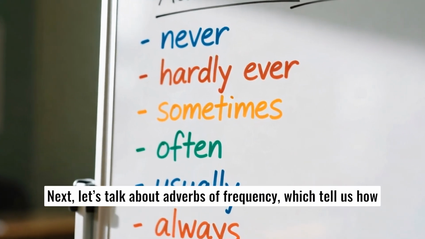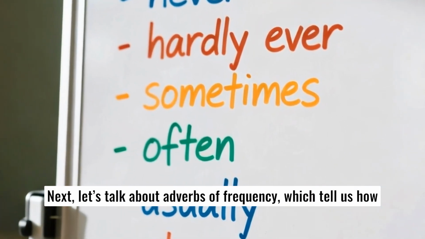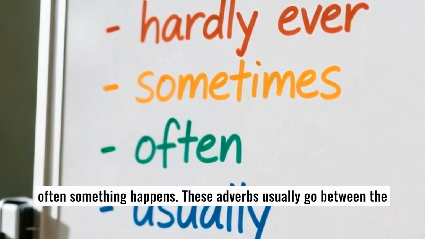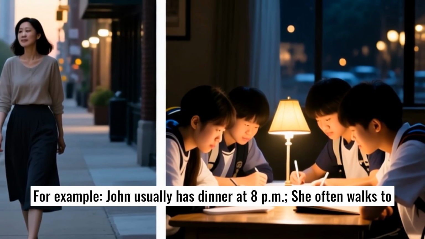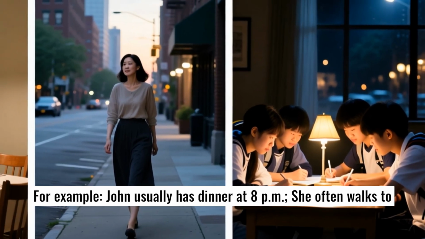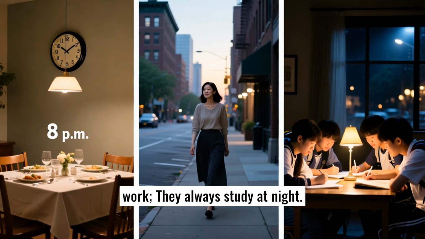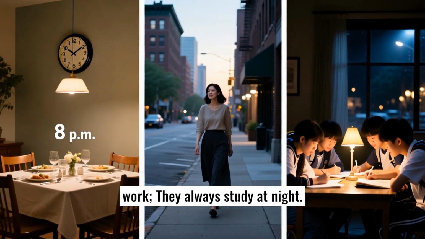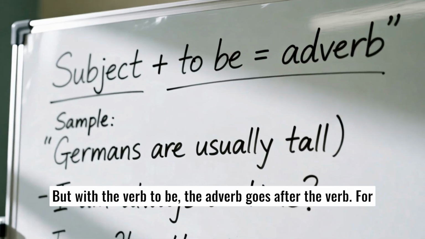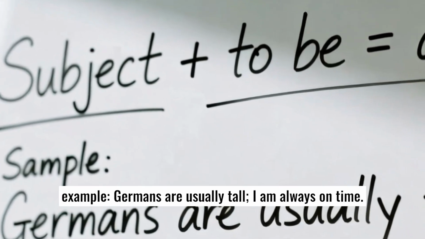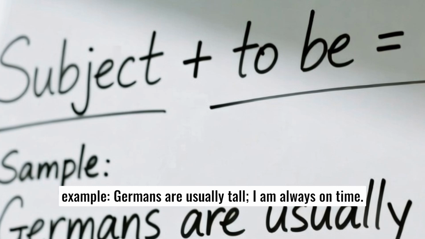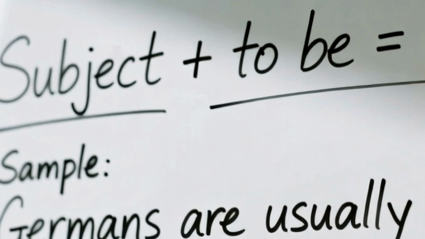Next, let's talk about adverbs of frequency, which tell us how often something happens. These adverbs usually go between the subject and the verb. For example, John usually has dinner at 8 p.m. She often walks to work. They always study at night. But with the verb to be, the adverb goes after the verb. For example, Germans are usually tall. I am always on time.